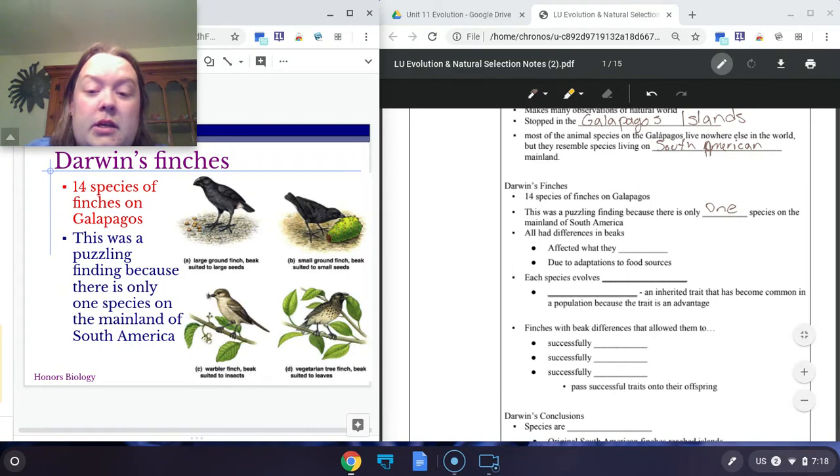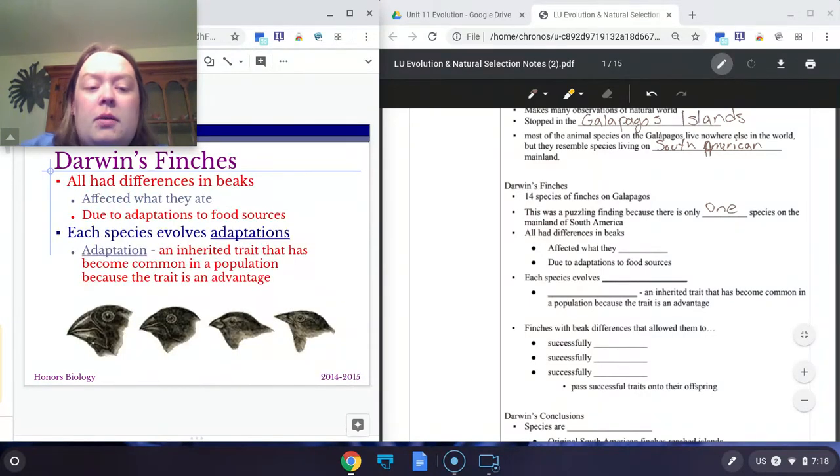So he started just making observations, and one of the main observations he made was about their beaks. All the different species of finches, each species had a unique type of beak. And the beaks correlated to what they ate. So their beak size and shape correlated to what they ate. All the birds that ate a similar food had a similar beak.